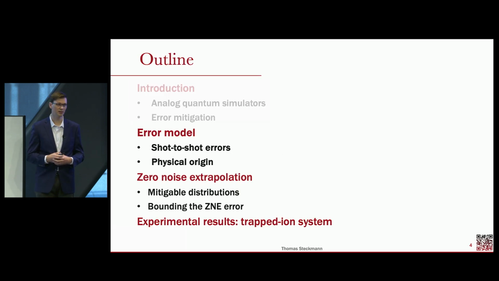In the rest of this talk, I'm going to present the error model that we decided to focus on that is specific. It's general to types of control errors and especially shows up on some analog quantum or AMO type devices. We then develop an error mitigation method and formalize the framework for zero noise extrapolation for mitigating these types of errors and show experimental work with our collaborators at Duke University.